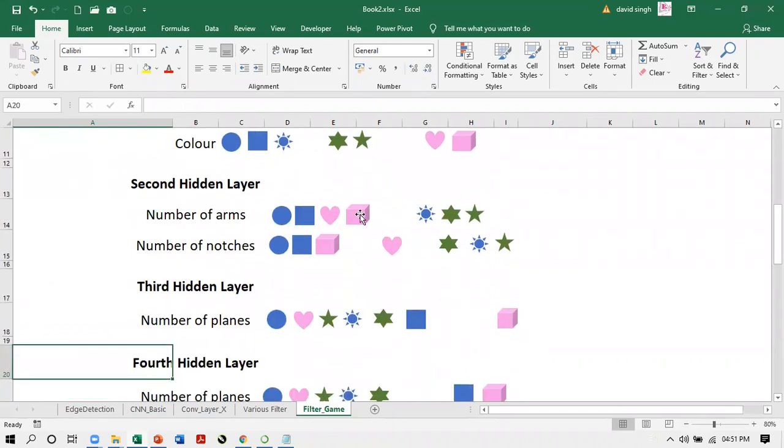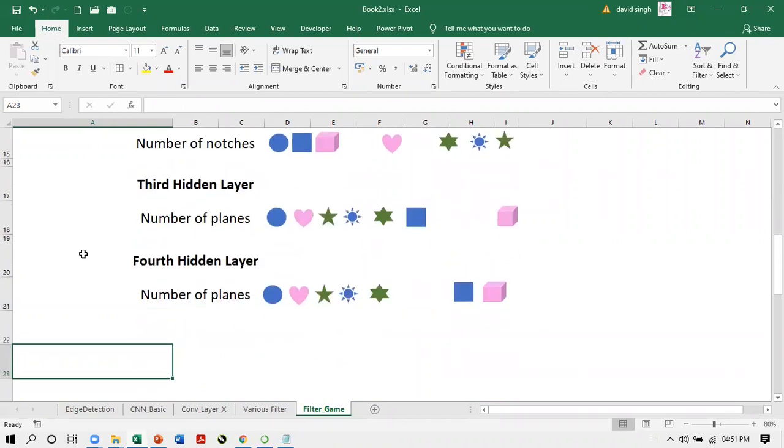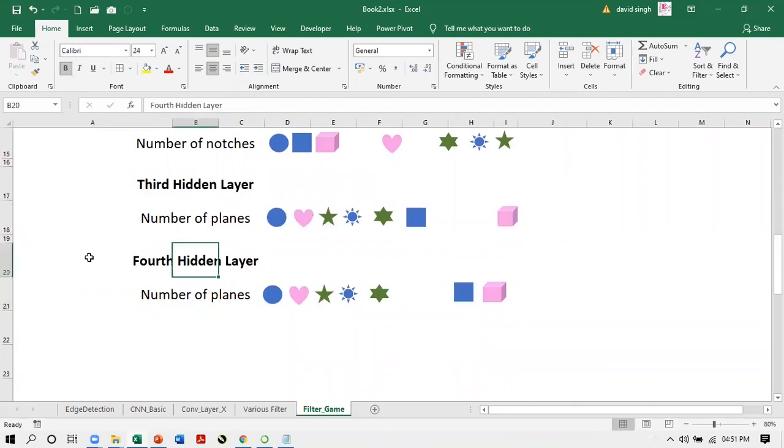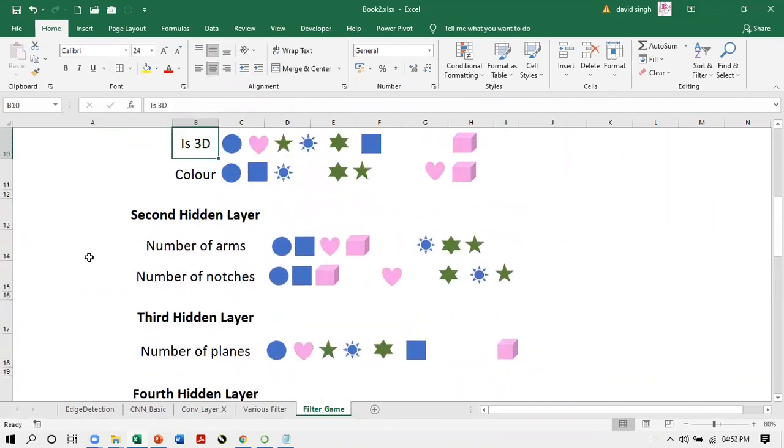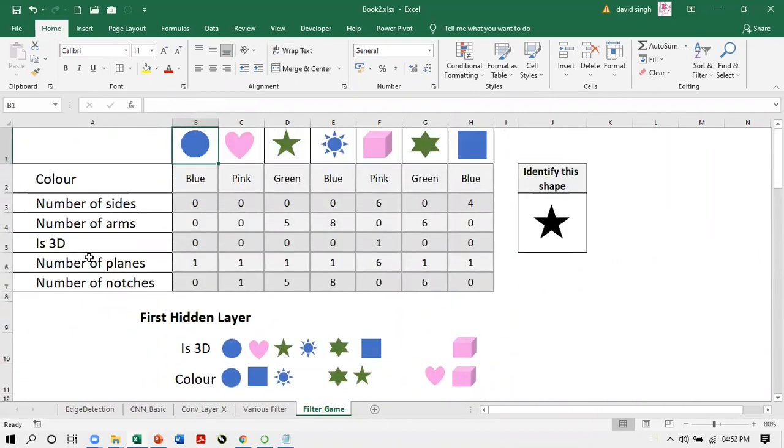See, number of arms. They do not have any arms. These have arms. Number of notches. So this classification is done. There are 4 hidden layers. Number of planes is the last filter. And accordingly, the grouping has been done. Now, this is the training. The training of the CNN has been done.